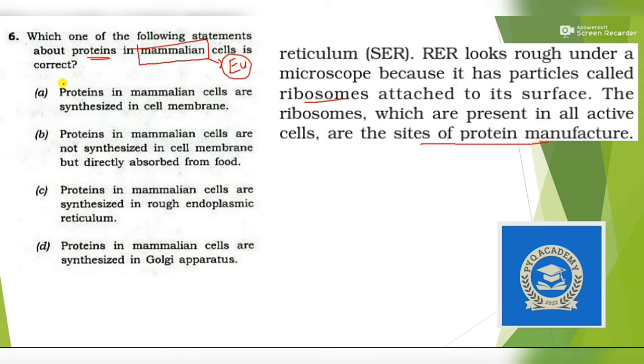Okay, so are proteins in mammalian cells synthesized in the cell membrane? No, not in the cell membrane. Proteins in mammalian cells are not synthesized in the cell membrane but directly absorbed from food? No, they are synthesized somewhere, not directly absorbed from food. Third, proteins in mammalian cells are synthesized in rough endoplasmic reticulum. Totally true. Okay, then no need to read the next statement. Our answer is option C.